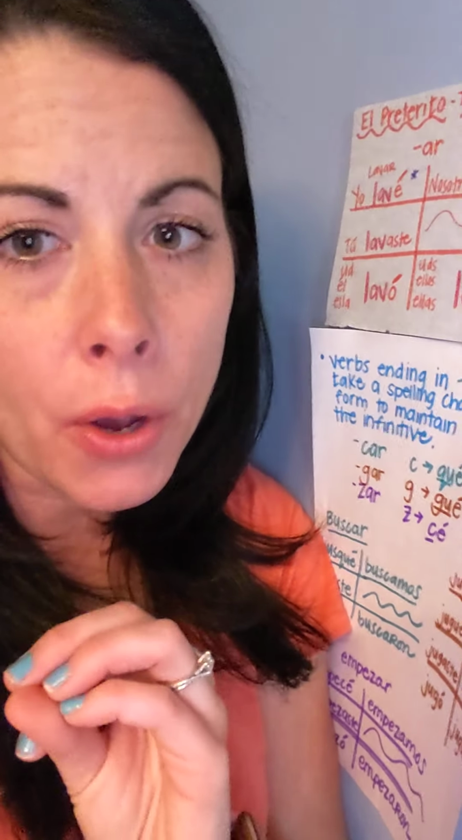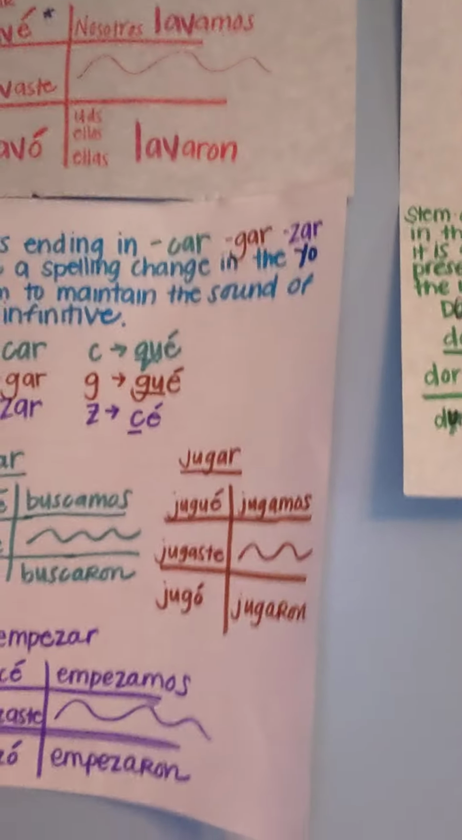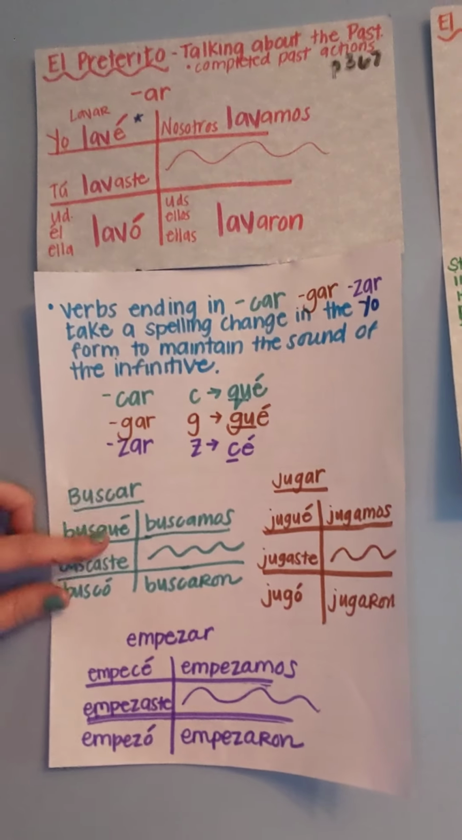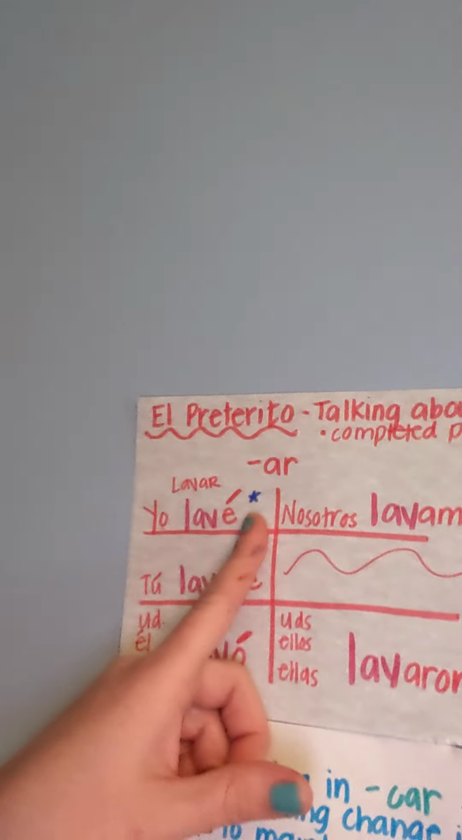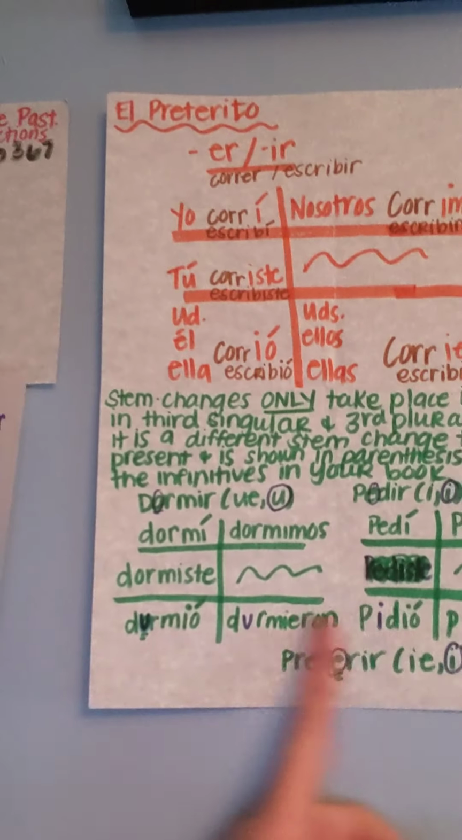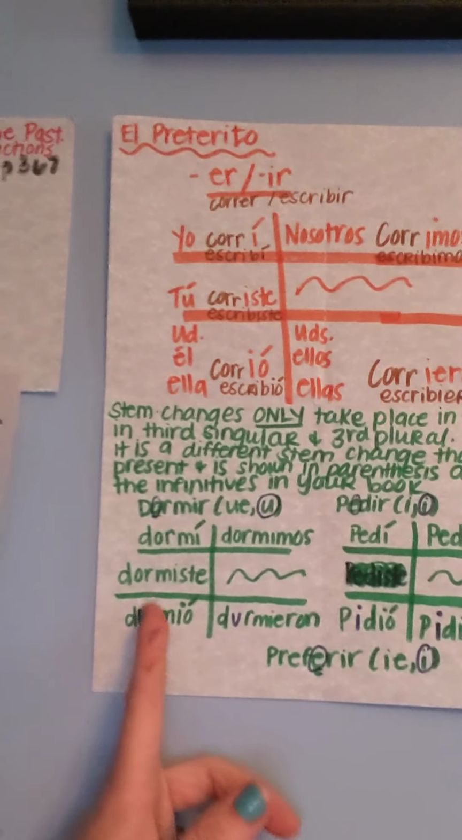Okay, so let's look at this. It's important to know, just like when we're talking about the vowel or the orthographic changes for your AR verbs that only take place in the yo form, they only take place in the yo form. That's why I have a star right here. These only take place in your third person. We only want to see them down here, okay?